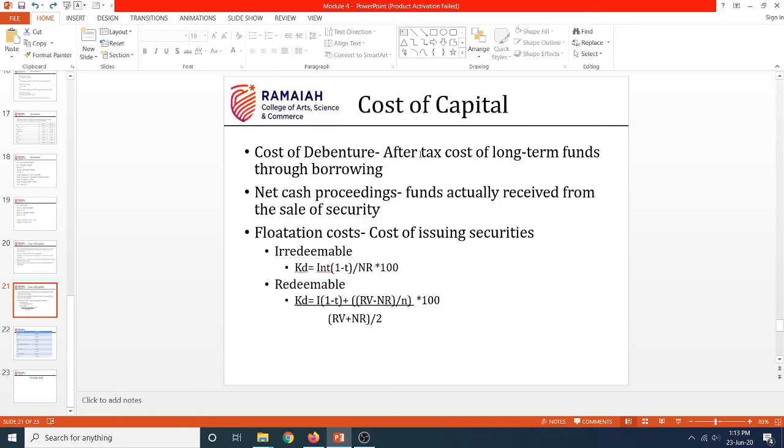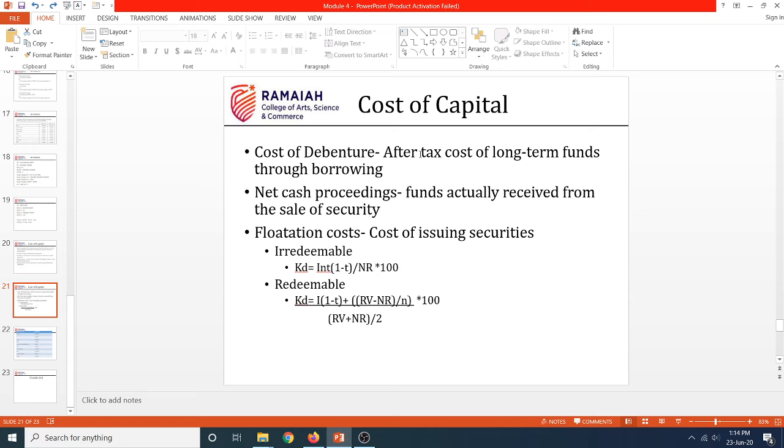So, cost of debenture: after-tax cost of long-term funds through borrowing. Since you are not paying any tax to the government on the interest, you are getting something called a tax shelter. There is no tax cost on your debenture interest payable. When you are paying interest on debentures, you don't have to worry about tax. That is the reason we have something called a tax shelter. Cost of debenture is nothing but the after-tax cost of long-term funds through borrowing.